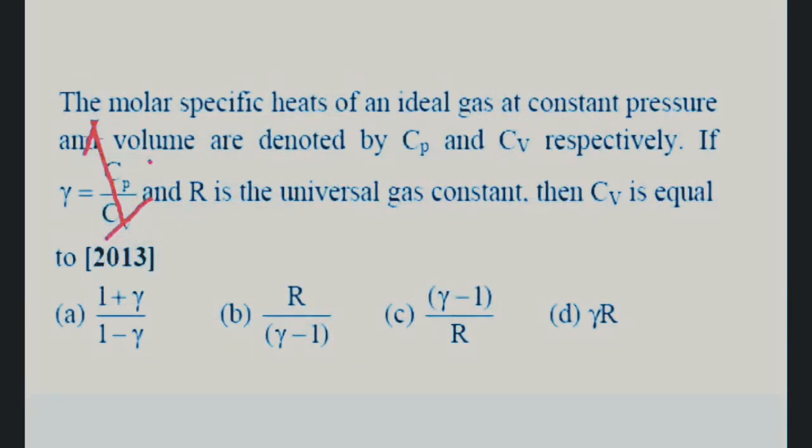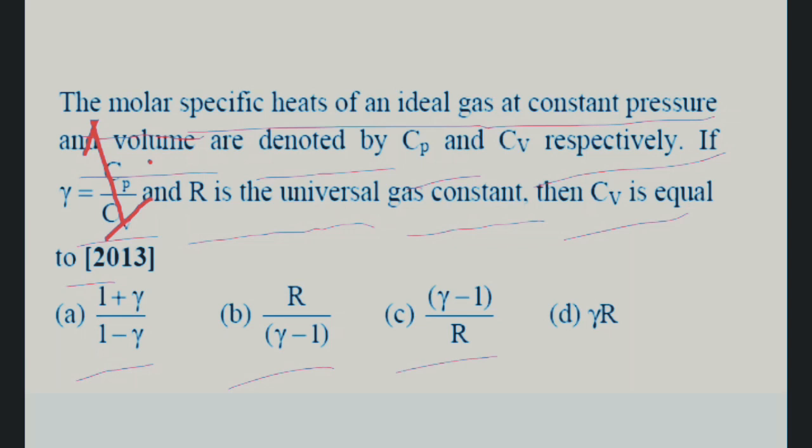The molar specific heat of an ideal gas at constant pressure and volume are denoted by Cp and Cv respectively. If gamma is equal to Cp by Cv and R is the universal gas constant, then Cv is equal to: option A, (1 plus gamma) by (1 minus gamma); option B, R by (gamma minus 1); option C, (gamma minus 1) by R; option D, gamma R.